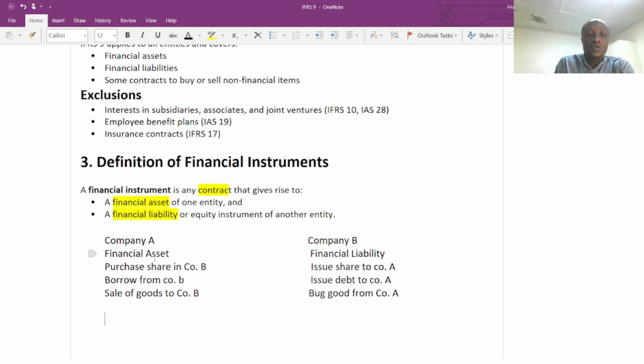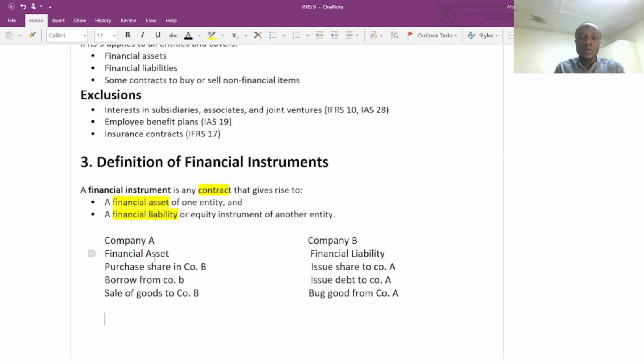The sales of goods to company B: when sales are made on credit, company A will recognize the receivables. In other words, in the next 1 or 2 months, based on the contract agreement, company A will receive cash from company B due to the sales, which is clear.